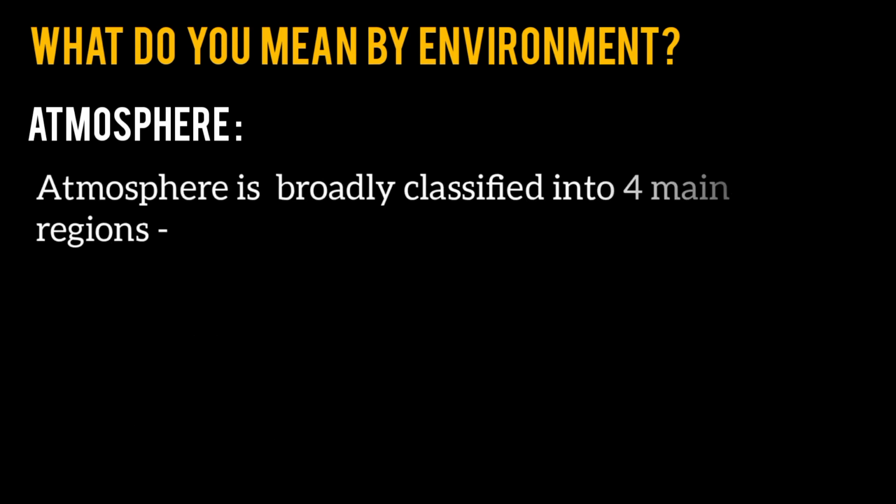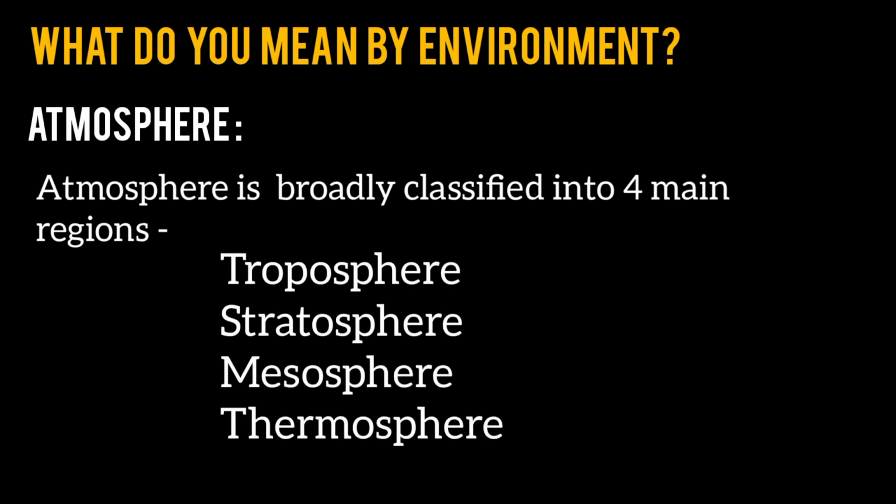Again, atmosphere is broadly classified into four main regions. Name of the regions are troposphere. Its altitude range in kilometer is 0 to 11. Next is stratosphere. Its altitude range in kilometer is 11 to 50. Mesosphere. Its altitude range in kilometer is 50 to 85. And thermosphere. Its altitude range in kilometer is 85 to 500.